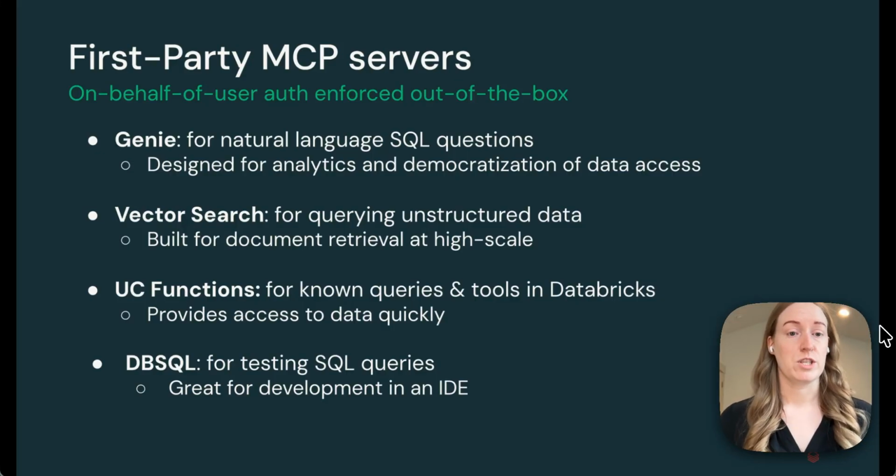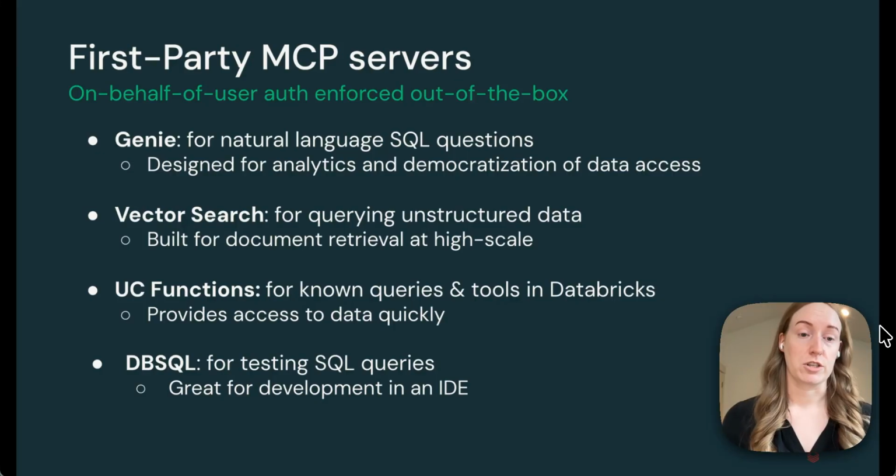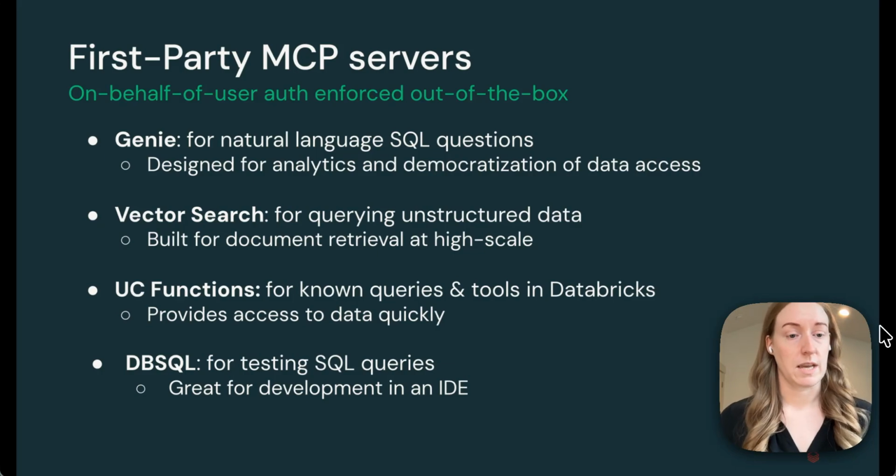We have Genie, which is our natural language SQL agent. And so this lets you build text to SQL agents that can operate over your data and answer questions for your users. We also have vector search, and so this is for querying unstructured data for document retrieval at high scale. We have UC functions, which are really known queries or tools inside of Databricks, provides access to data quickly. And then we also have an MCP server for our DBSQL product, which is really great for testing SQL queries and for development inside of an IDE.